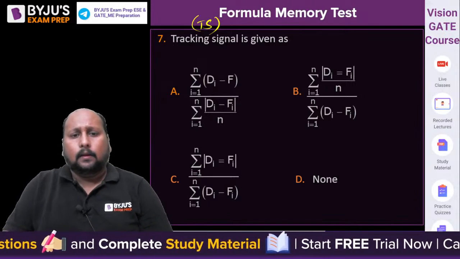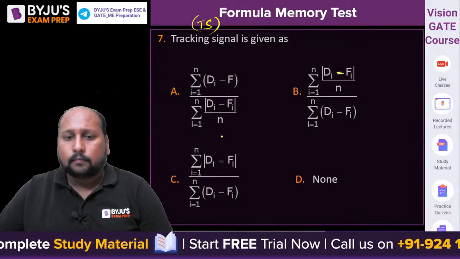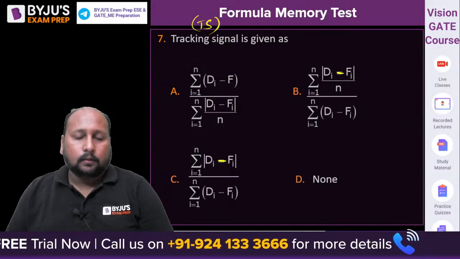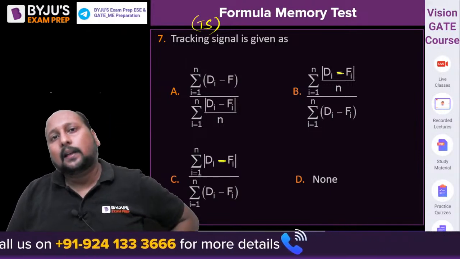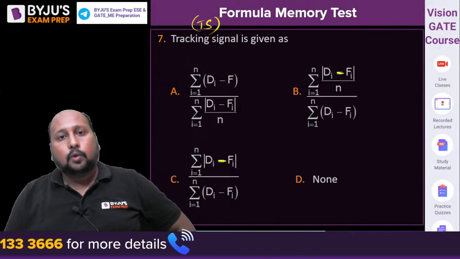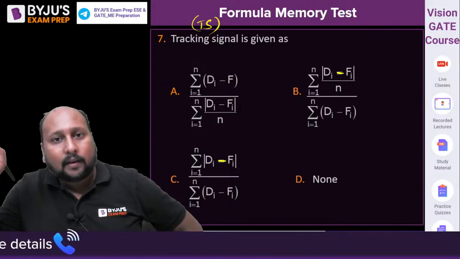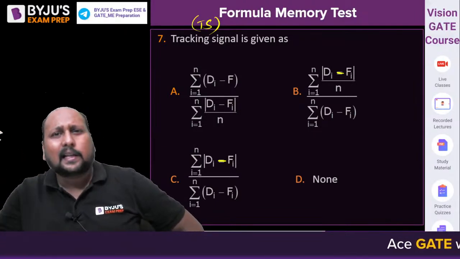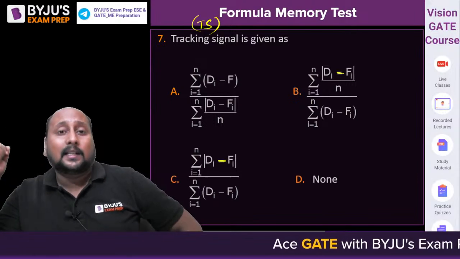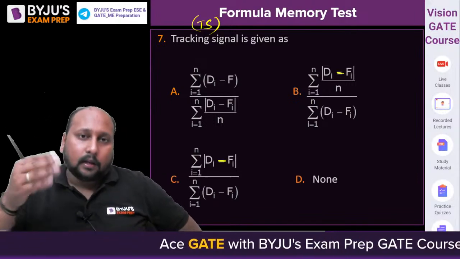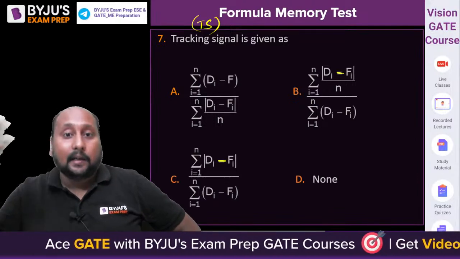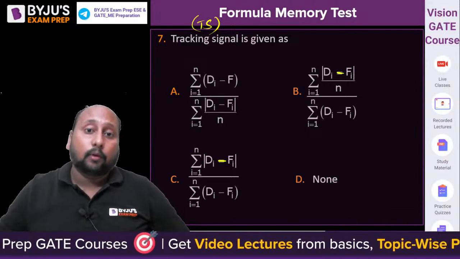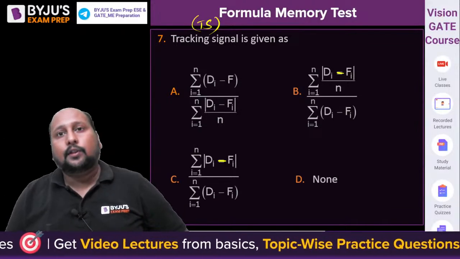This is Di minus Fi. Mean square error is basically taking the square root of the summation of i equals 1 to N of (Di minus Fi) squared, divided by N. Just like we study variance or standard deviation in PERT CPM, variance tells us about the level of uncertainty, right? The higher the variance value, the more the uncertainty. That is where the standard deviation concept also comes from.